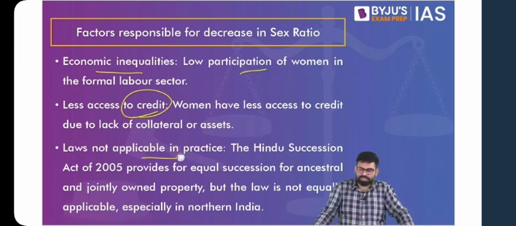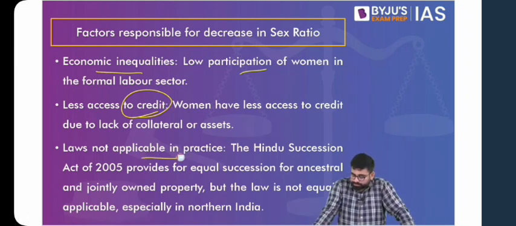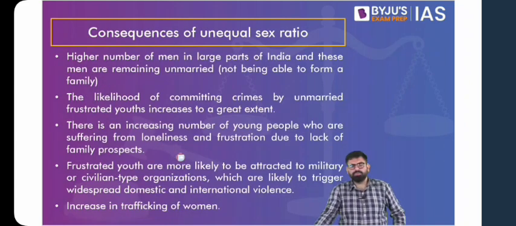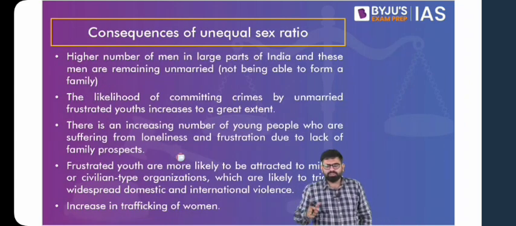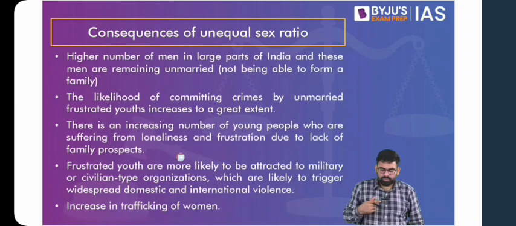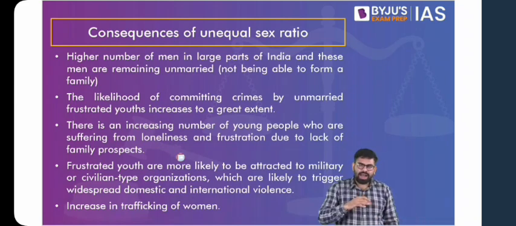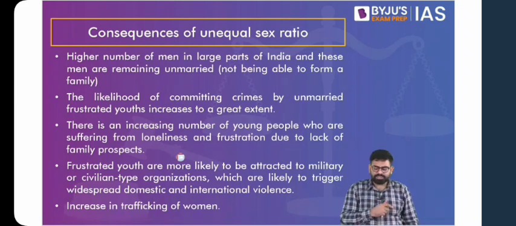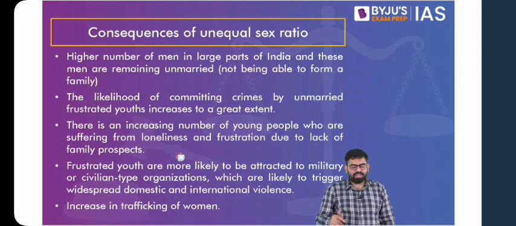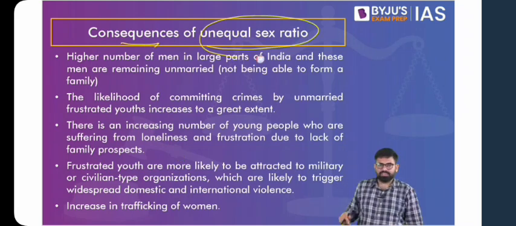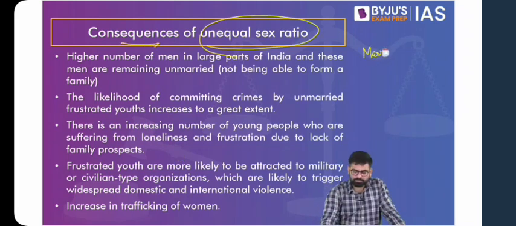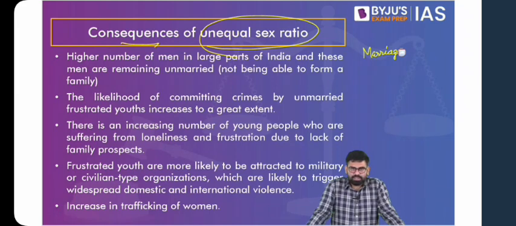Now, the idea is, what are the consequences of this unequal sex ratio? If there is unequal sex ratio, think in terms of marriage. What happens to this institution? Men would not find a suitable partner for marriage because there will be fewer girls, which will ultimately lead to trafficking, which will pose a problem with respect to crime. The crime rate will increase for that matter. And you can think of this crime in terms of sexual violence as well.